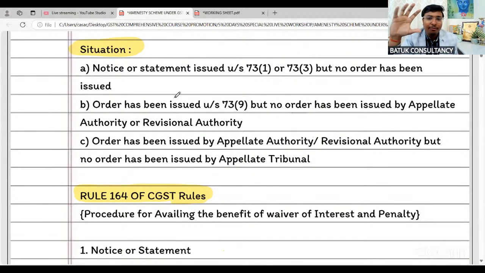Sir, for your kind information, your reply which you have submitted before the jurisdictional officer, your first reply, will play the base role in all your further litigations in deciding the complete mechanism. Many times professionals file the reply for the jurisdictional officer, and then they come to me saying, sir, we have filed this reply, but the jurisdictional officer has rejected the same.